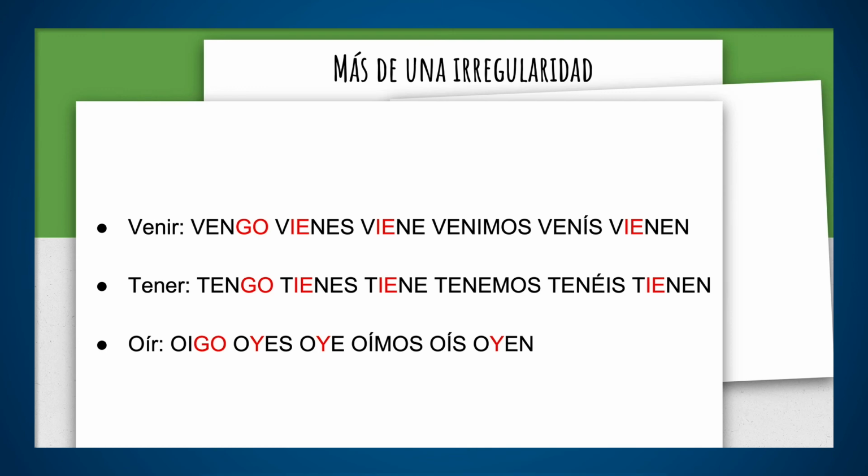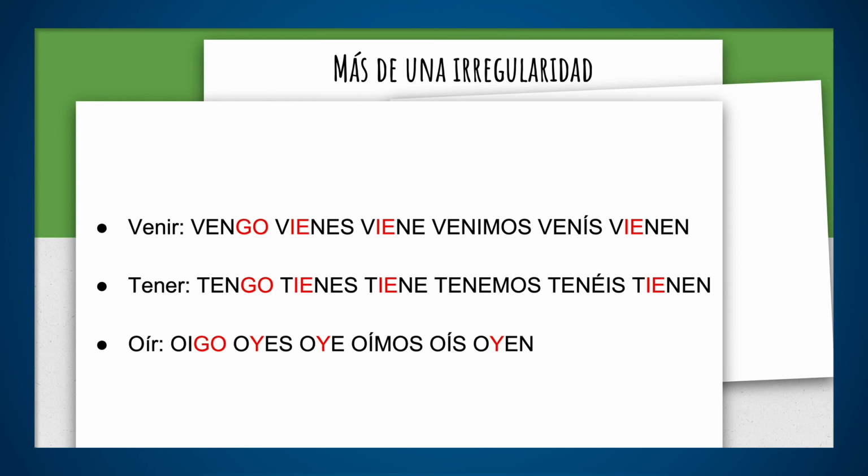Now, here we go again, and I'm trying to remind you of these words that we talked about in the last video lecture, like venir. You see, venir is vengo and tener is tengo. But remember now that they have more than one change in the rest of the verbs. You change the E for IE. Not like the other ones we just studied. That is only in the first person. So we got venir, that is to come, and tener, that is to have.